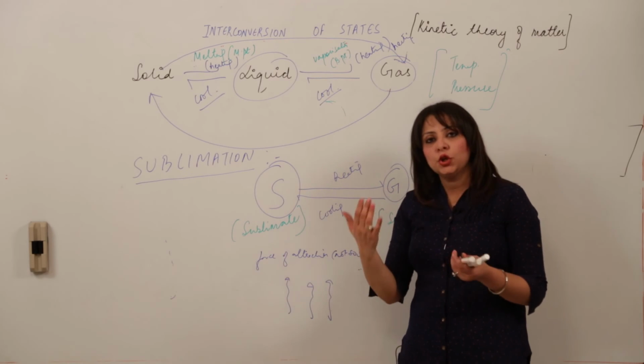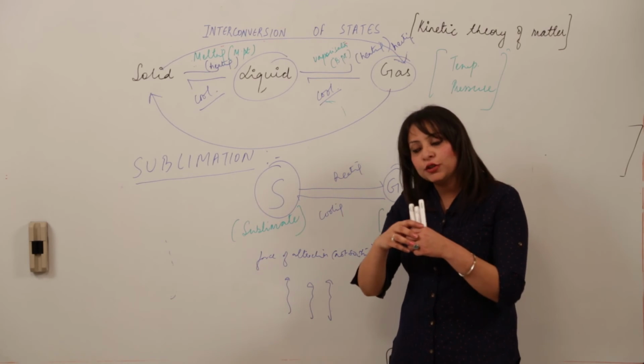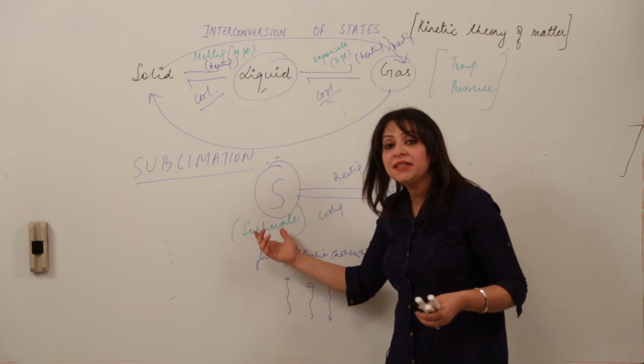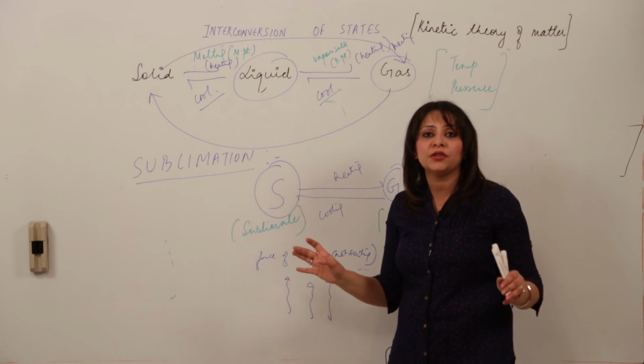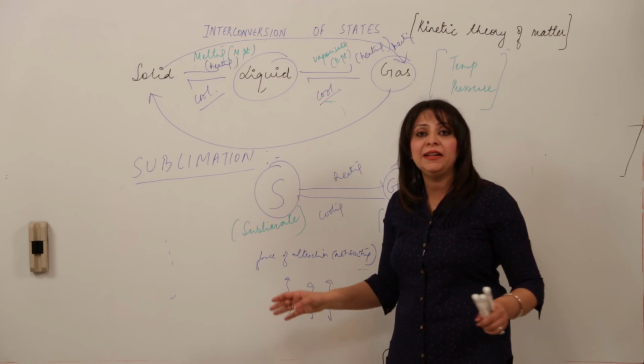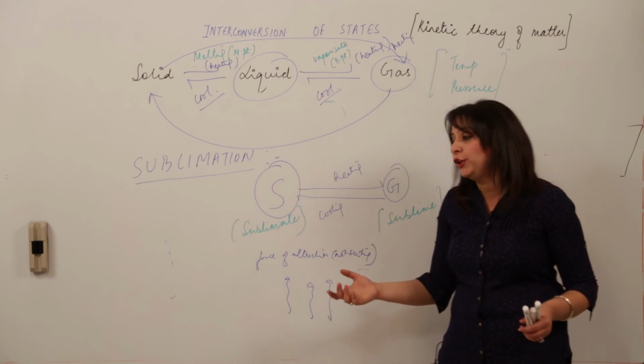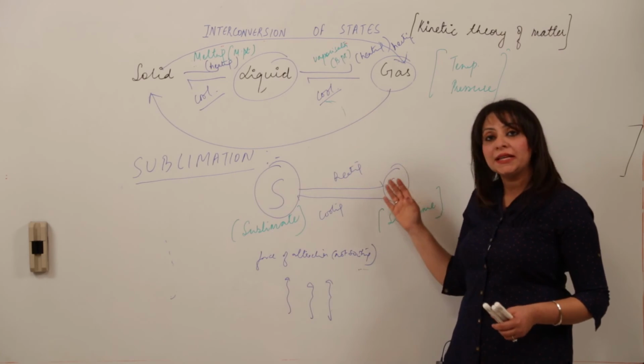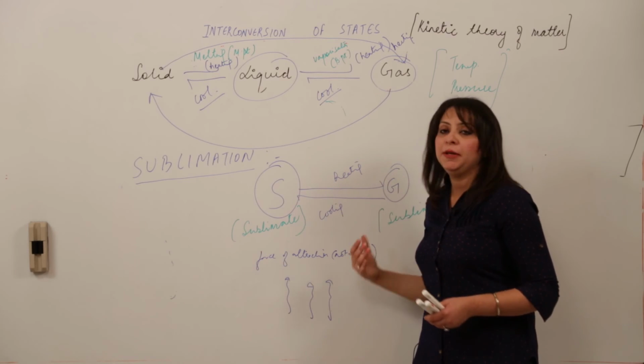See, when we heat a solid, the force of attraction decreases. But what happens in this case? They overcome the force of attraction, leaving behind the other atoms or molecules, and get converted into the gaseous phase. So this is how sublimation takes place.